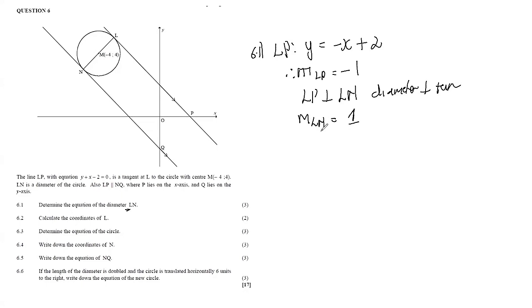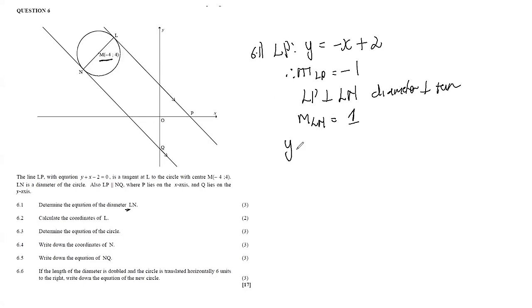Now that we've found the gradient of LN, remember, in order to find the equation of a line, you only need the gradient and a set of coordinates. From the line LN, we can see a collinear point, which happens to be the midpoint or the center of the circle, which is coordinate M. So M has coordinates (negative 4; 4).